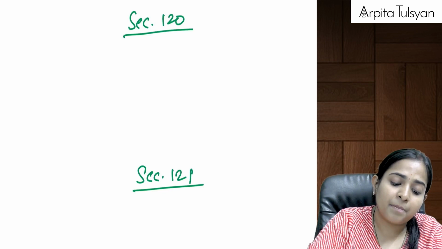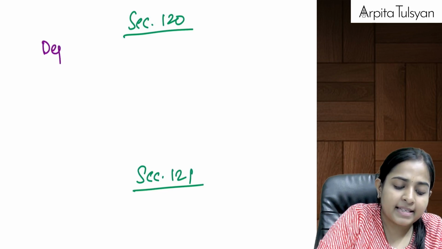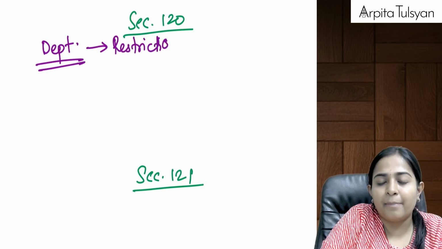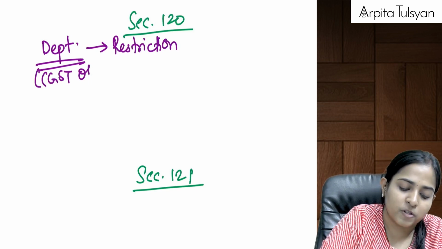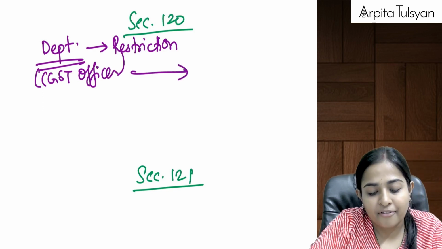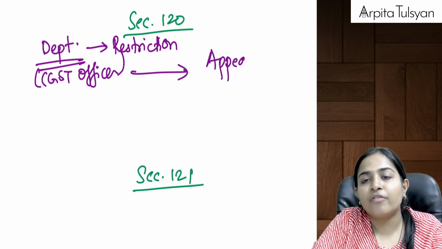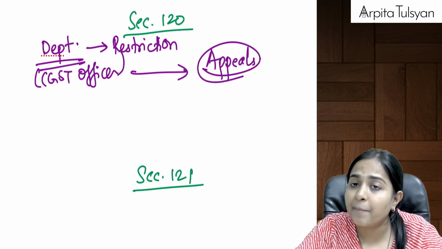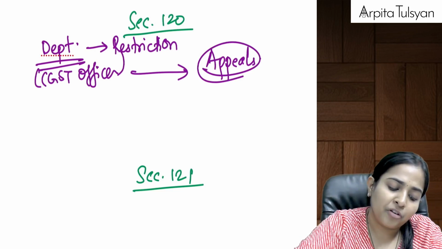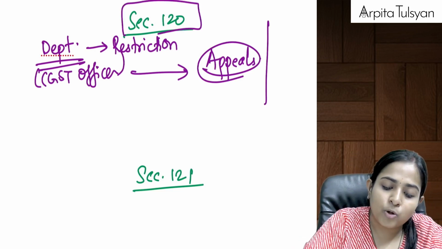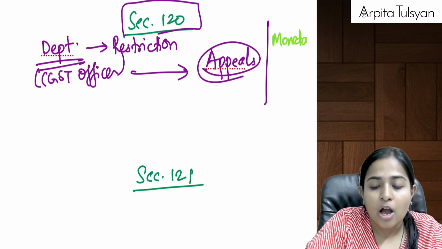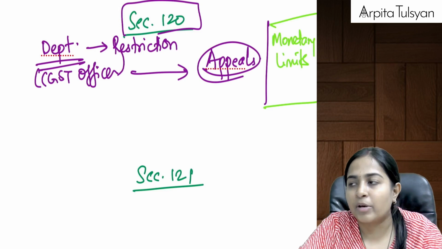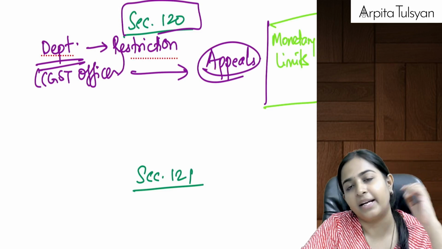Okay, section number 120 says that in some cases department will be given a restriction. Means there will be a restriction on the CGST officers that they cannot file appeals. Now, we had already seen that before appellate authority, before GSTAT, before High Court, even department can come and file the appeal. But section 120 says that we are going to set some monetary limits, and only if the tax amount exceeds that monetary limit, then only departmental appeals can be filed.